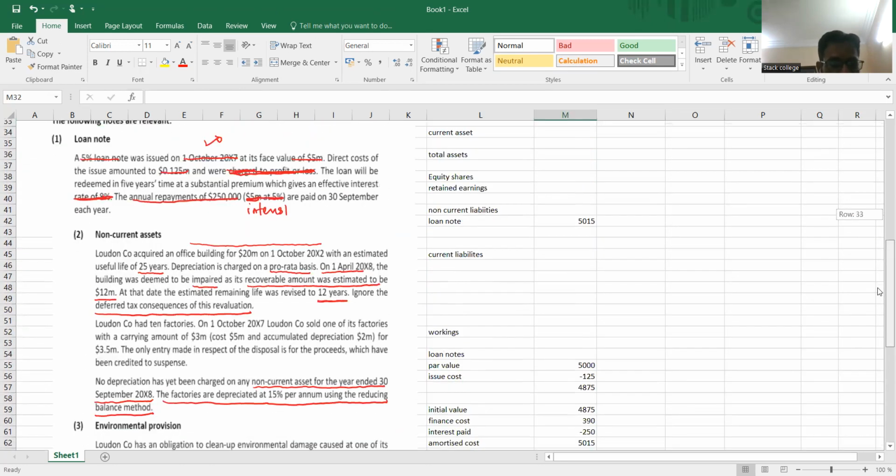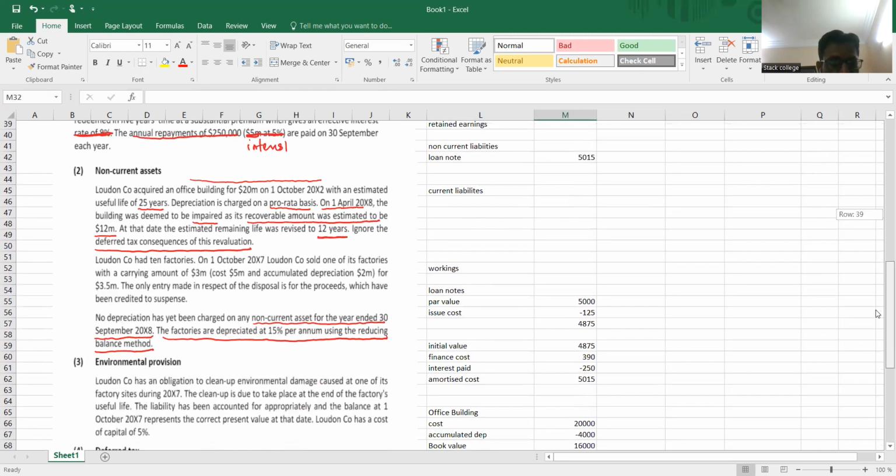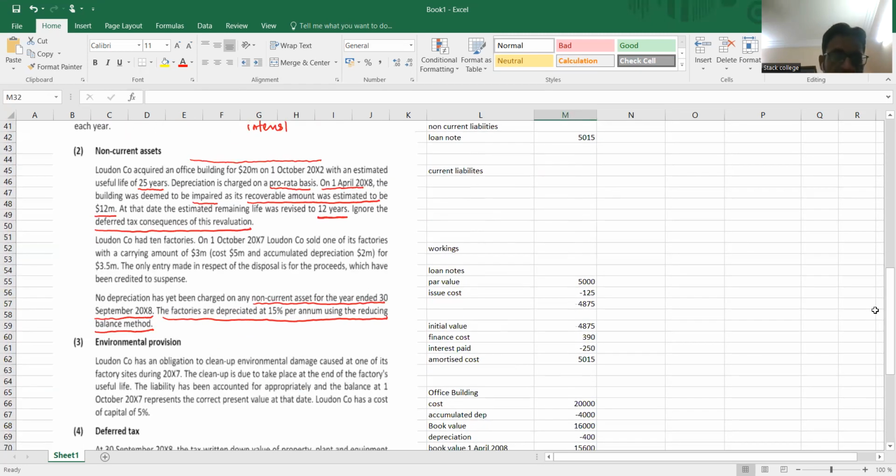Now, the factory. Let's talk about the factory. Lord & Co had 10 factories. On 1st October 20x7, that is at the beginning of the year, Lord & Co sold one of the factories with a carrying amount of 3 million. How have we calculated this? Cost minus depreciation. For 3.5 million. The only entry made in this regard is the disposal proceeds, which have been credited to suspense account.